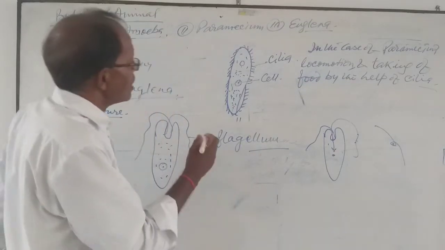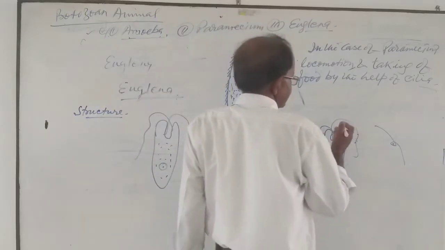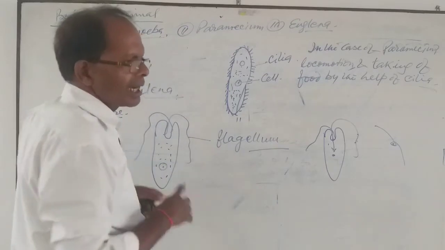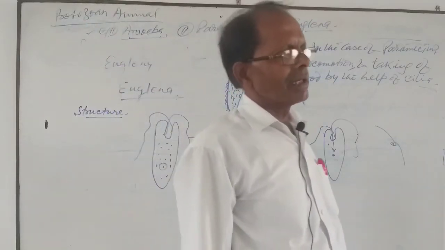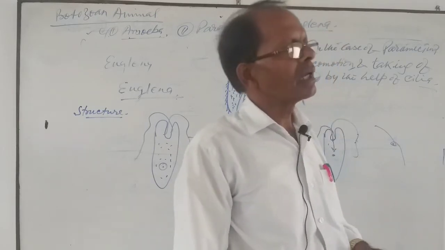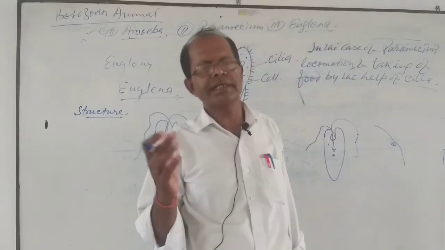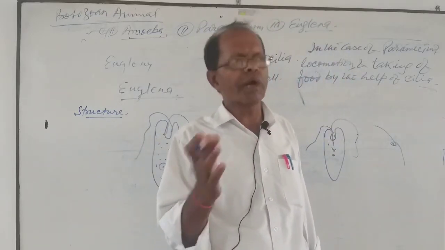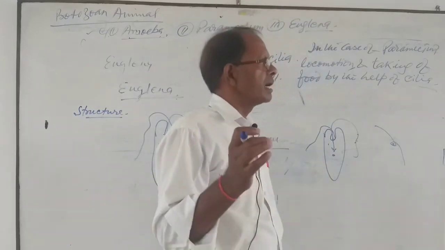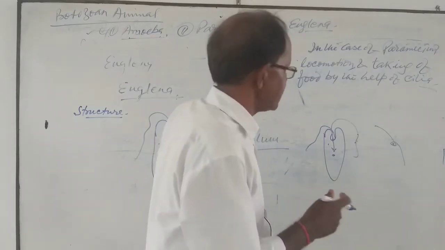Now, one thing I am telling you again: some other microorganisms, like bacteria and viruses, also survive. But how they survive completely depends on the structure of their body. Now, bacteria, like the bacillus.